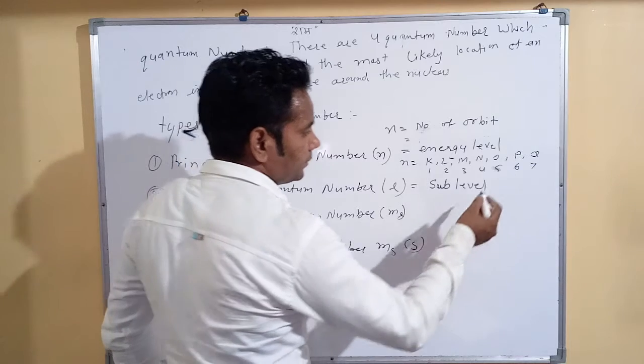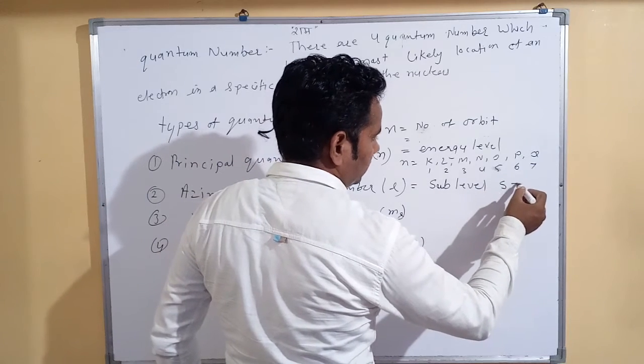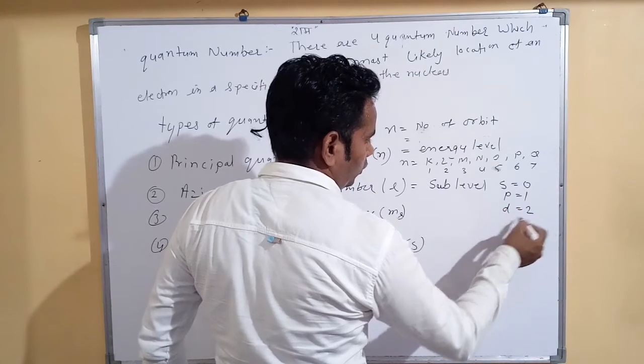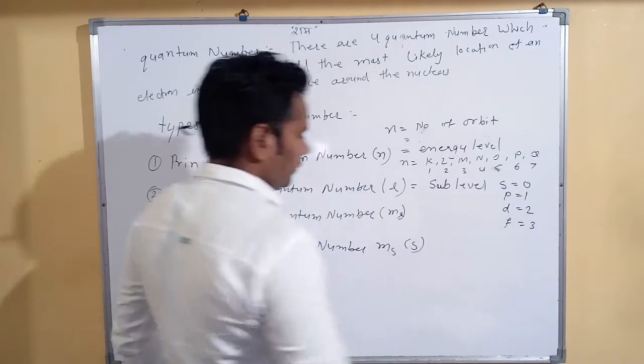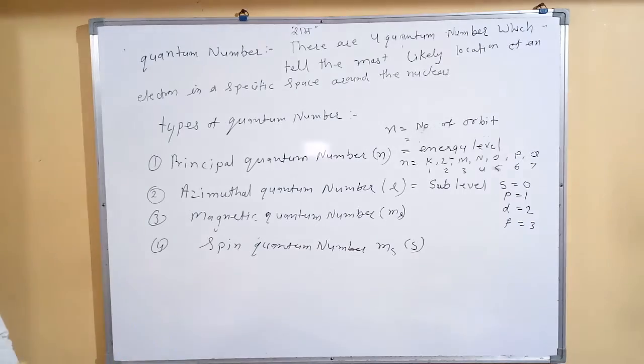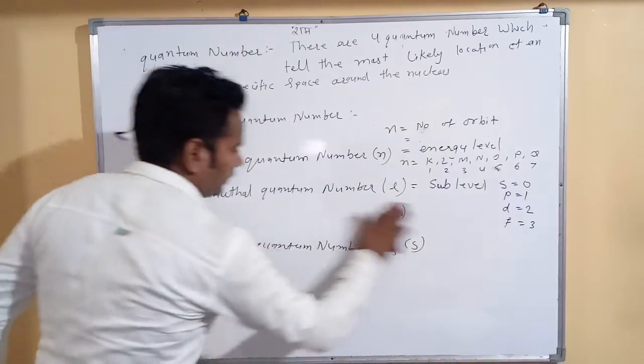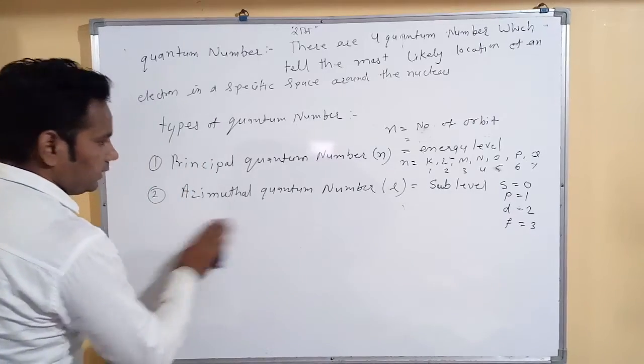Here, S is equal to 0, P is equal to 1, D is equal to 2, and F is equal to 3.